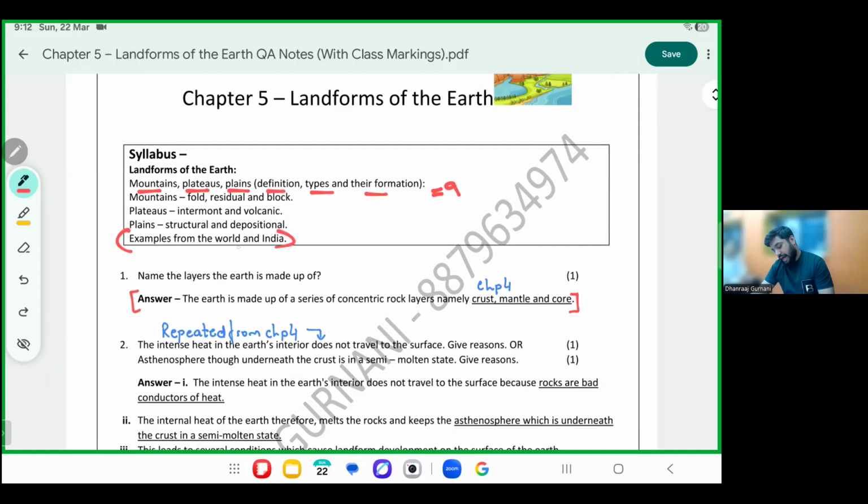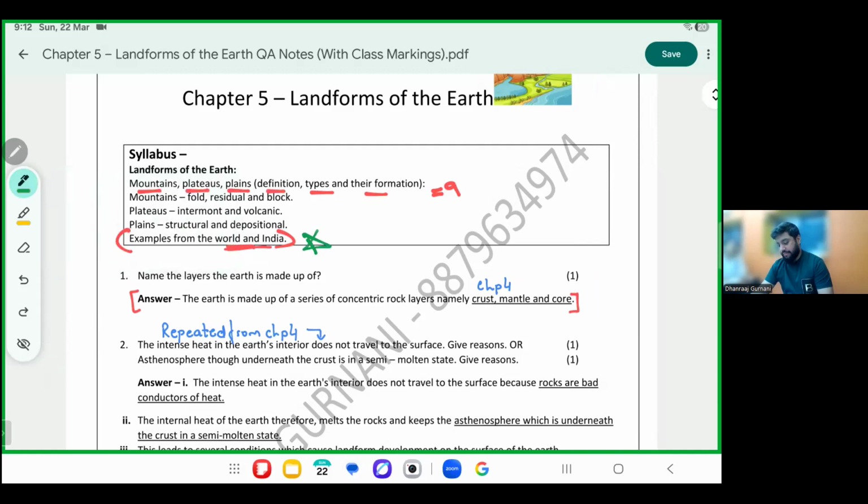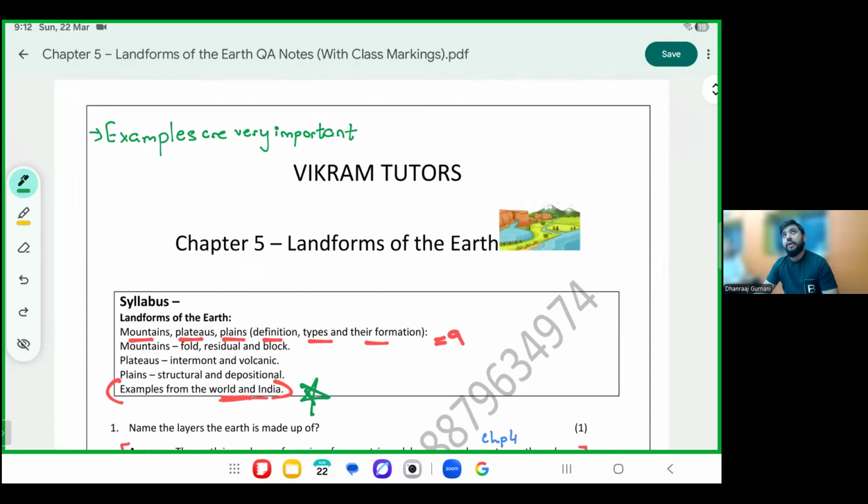Examples of the world and India. See, the syllabus itself has given you importance called examples of the world and examples of India. In this chapter, example names are very, very important. Here I have written on top also: examples are very important, of India or of the world.